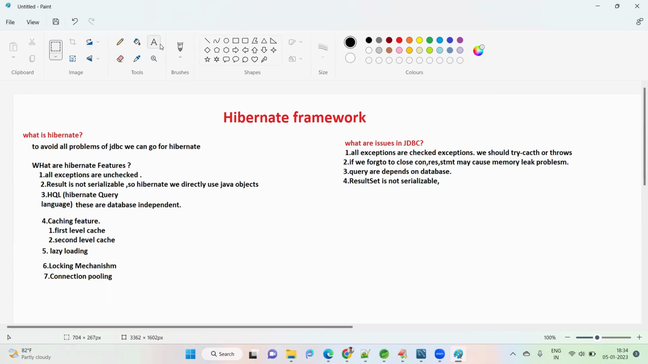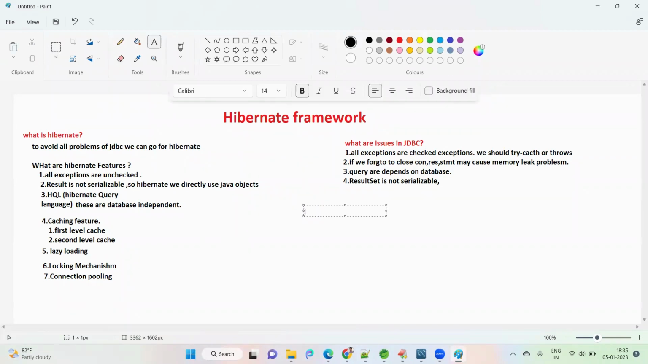So in this Hibernate class, what do we discuss? There are many concepts in Hibernate. Mostly I will cover what is most important.